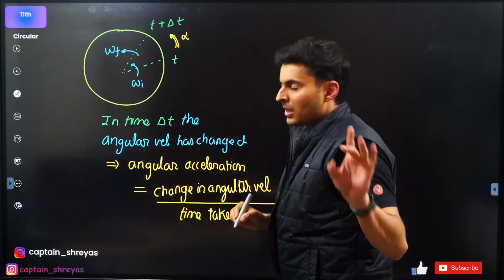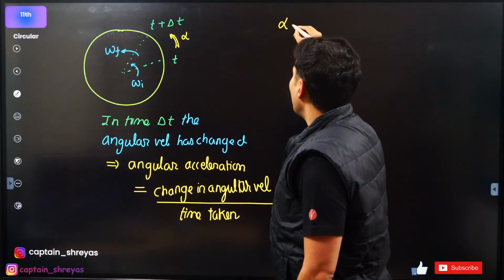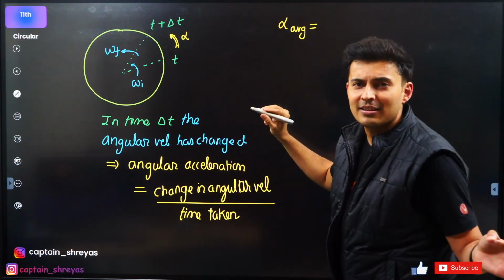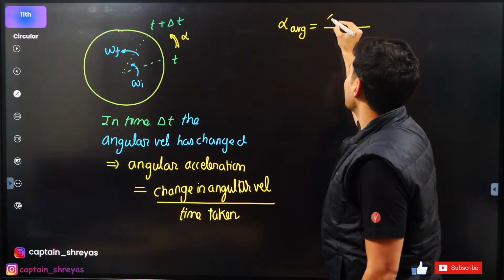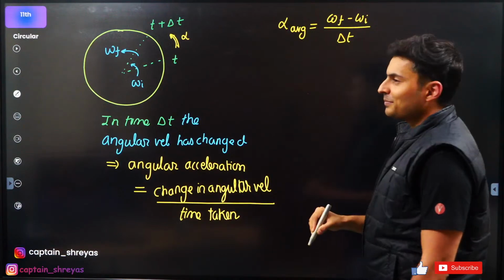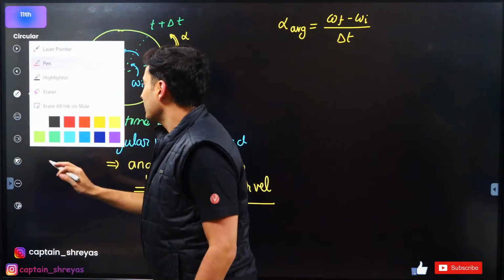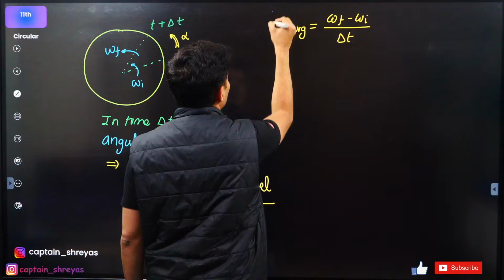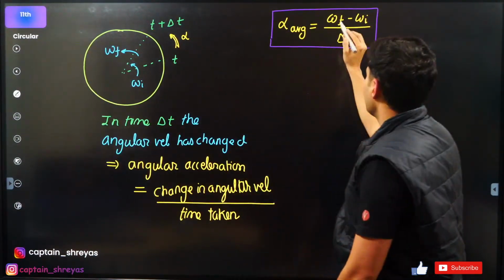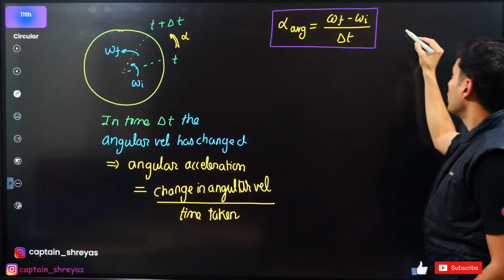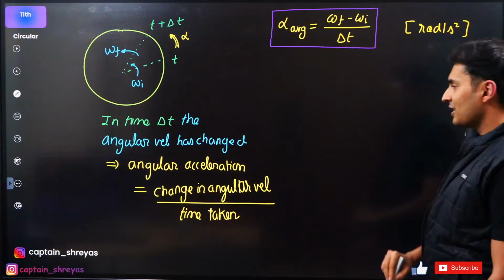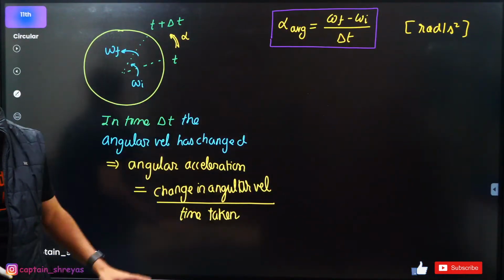That is all. So now, can you think what is the average angular velocity? Sorry, acceleration. What is the average angular acceleration formula? It will be nothing but the change. That means omega final minus omega initial upon the time taken. Can you guys also think about the units for this? Come on, think about it. The units of the angular acceleration, radian per second per second. So it will just become radians per second square. Just like you have meters per second square, it has now become radians per second square.